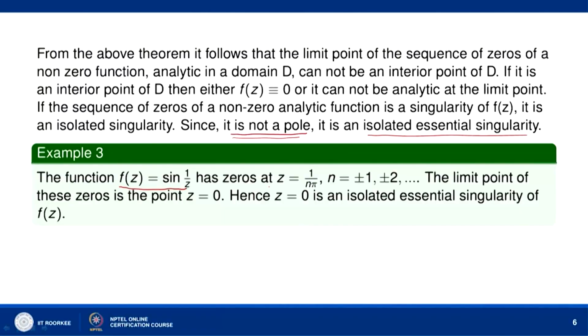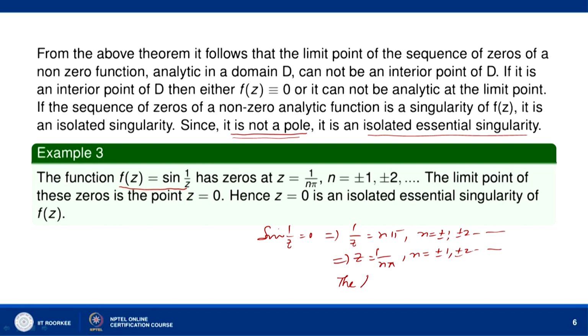So, for example, let us consider f(z) equal to sin(1/z). It has zeros at z equal to 1 over n pi, where n takes values plus minus 1, plus minus 2 and so on. You can see sin(1/z) equal to 0 means 1/z equal to n pi. So, z equal to 1 over n pi. Now, let us consider the sequence z equal to 1 over n pi. For this sequence, the limit point is z equal to 0.